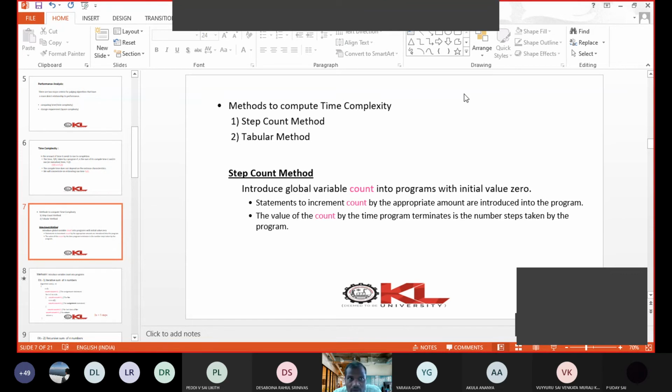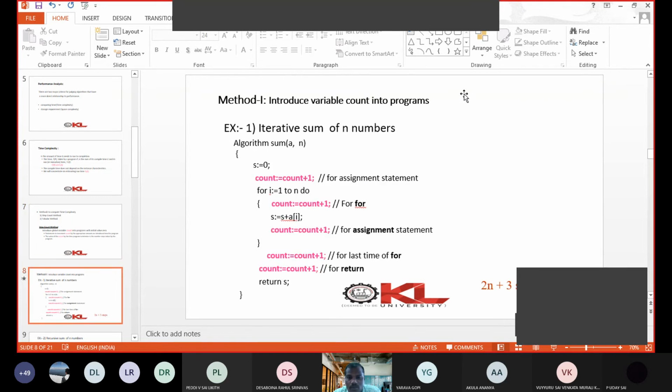That is what step count is. Step count is all about counting the number of steps in your algorithm. Here I have given you a small algorithm that was given in an earlier example, that is finding the sum of n numbers.